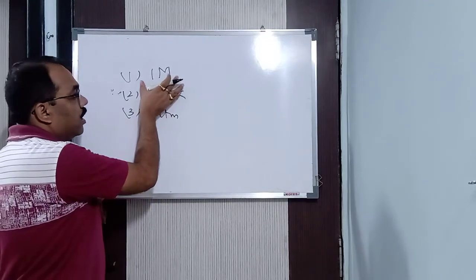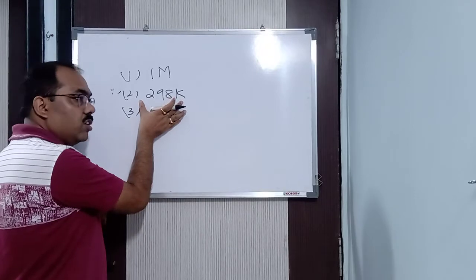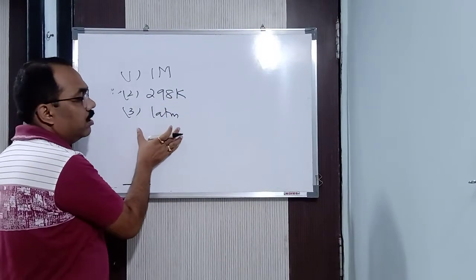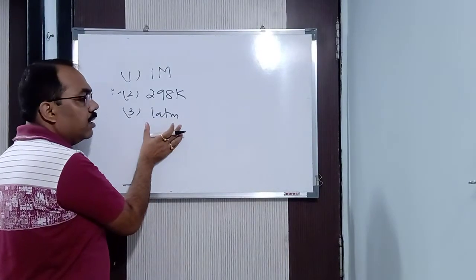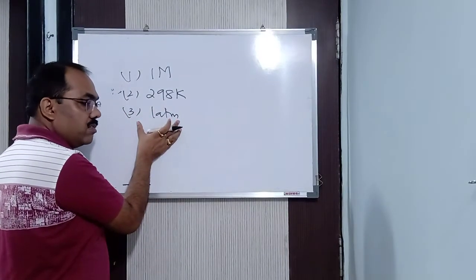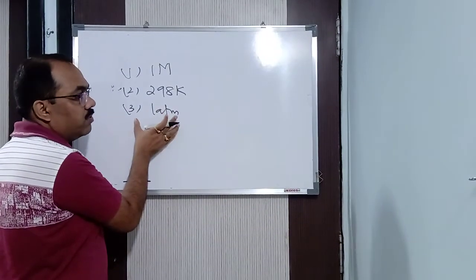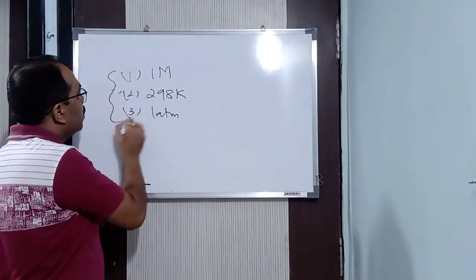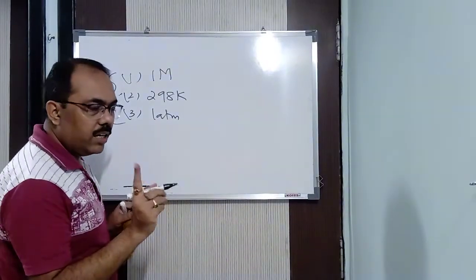Again I repeat, the concentration of the solution or electrolyte taken is 1 molar. The temperature of the electrolyte should be 298 Kelvin. And if the electrode is gaseous, let us say a hydrogen gas electrode, then the pressure of the gas should be 1 atm. These are the conditions for standard electrode potential.